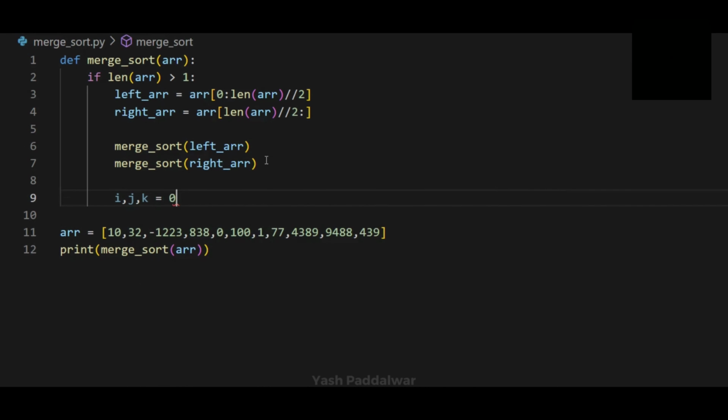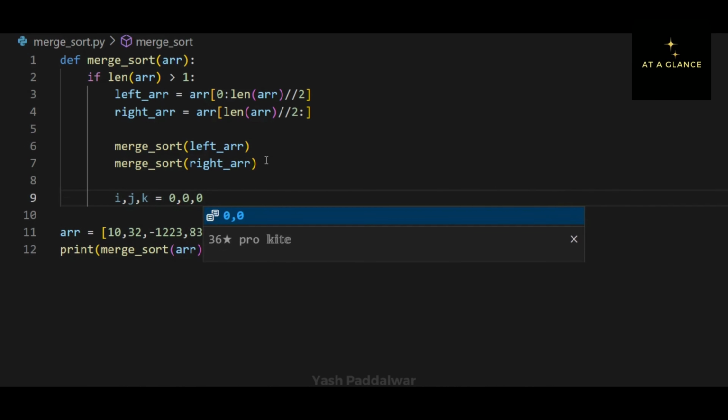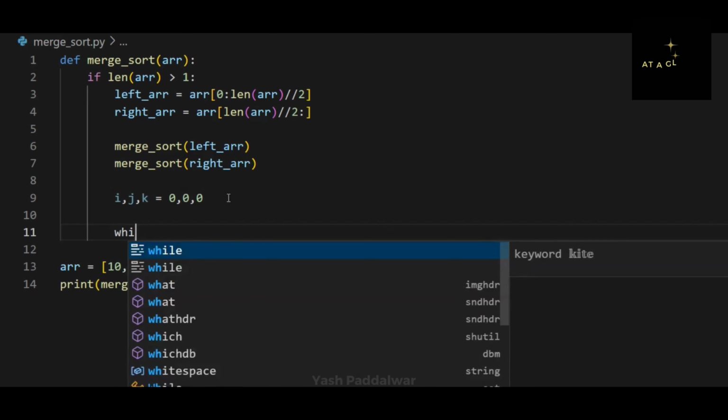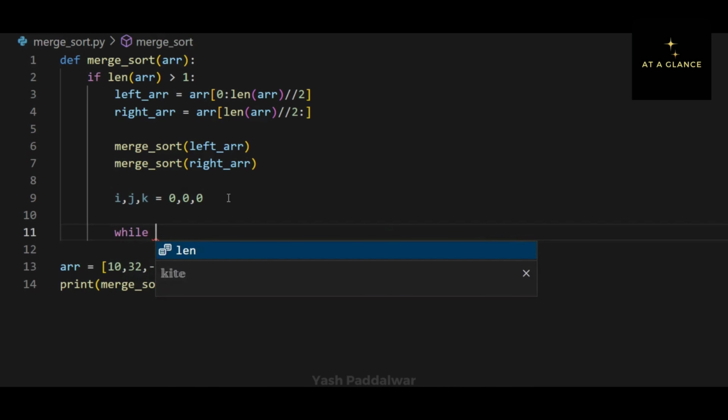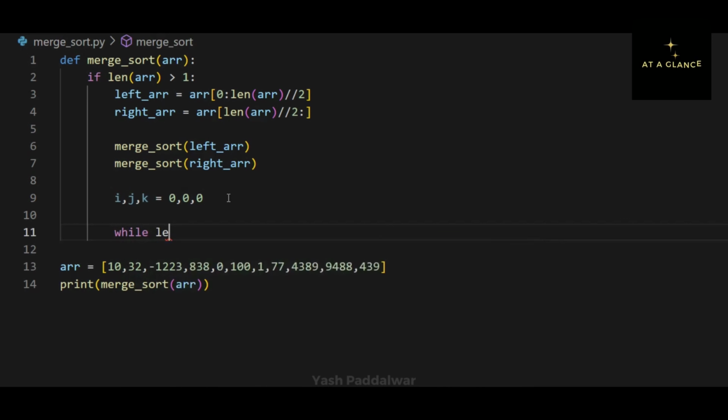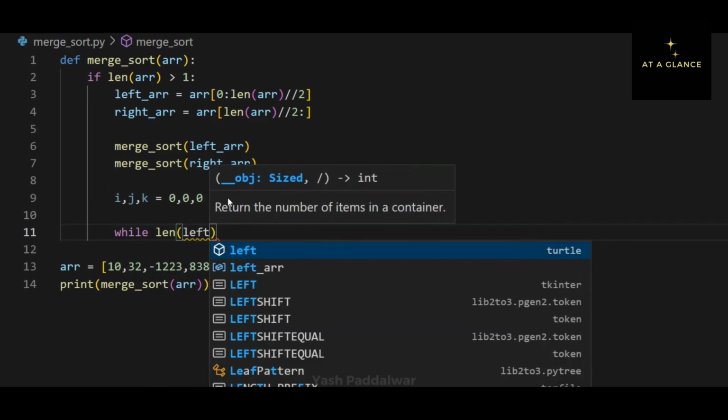Now after division, the next step is to merge. Now we will define three variables. Variable i will be a current element pointer to the left array, variable j will be current element pointer to the right array, and variable k will be current element pointer of the original array.